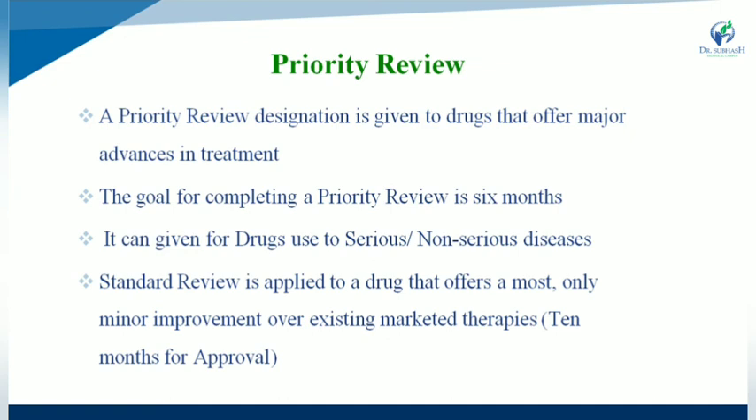And standard review is applied to a drug that offers only a minor improvement over existing marketed therapies. 10 months is required for approval.